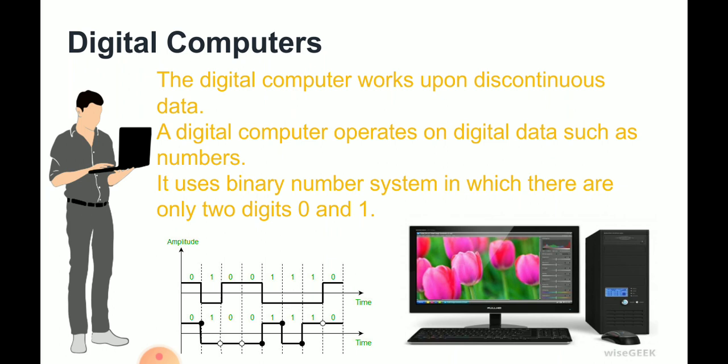So, in business and scientific applications, digital computers are used, and digital computers are also classified purpose-wise, and size and performance-wise. That is, all the microcomputers, minicomputers, mainframe computers, supercomputers, laptops, desktops, these are all digital computers. So these use the binary number system, that is 0 and 1. You should know that the computer cannot understand human language. The computer can only understand 0 and 1. So whatever we type will be converted to zeros and ones and given to the computer.